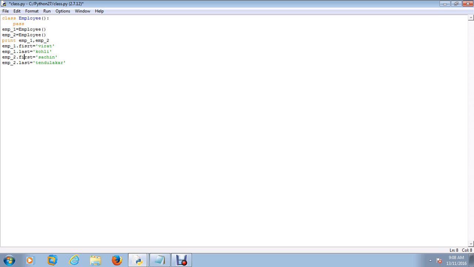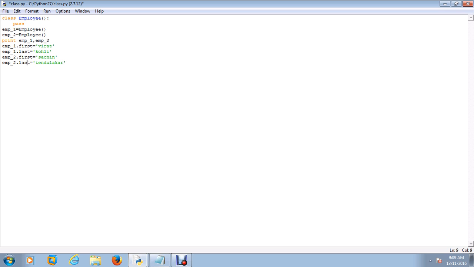So this is a spelling mistake. Here I have defined the attributes of the employee instances: the first name is Virat, the last name is Kohli, and employee 2's first name is Sachin. In this way, if I have 1 lakh employees, I have to put 1 lakh entries in here. Do you think it's going to work out? I don't think so. Your performance is going to be greatly affected.